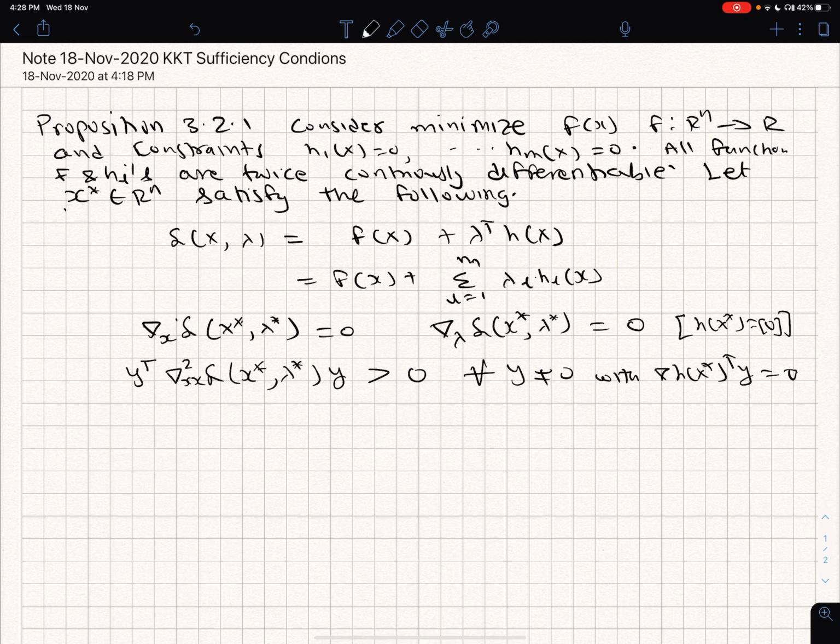So where is the y coming from? This is an m cross n matrix. How does this matrix look like? This matrix looks like the following.